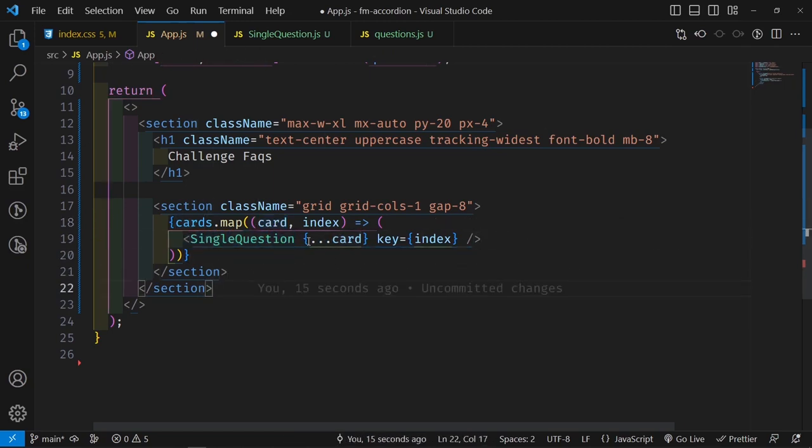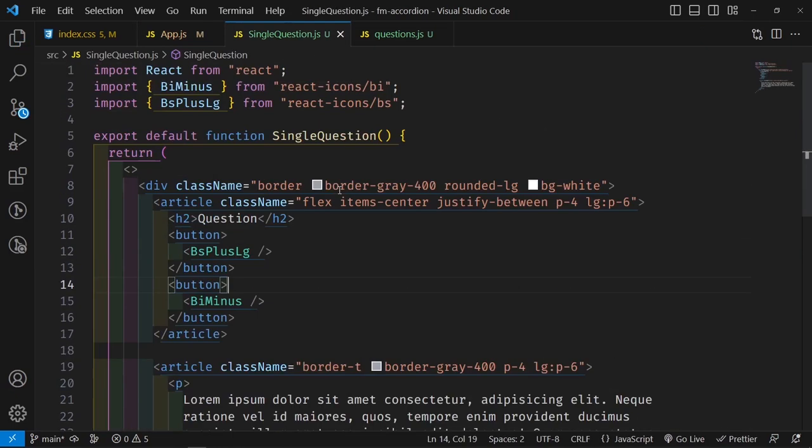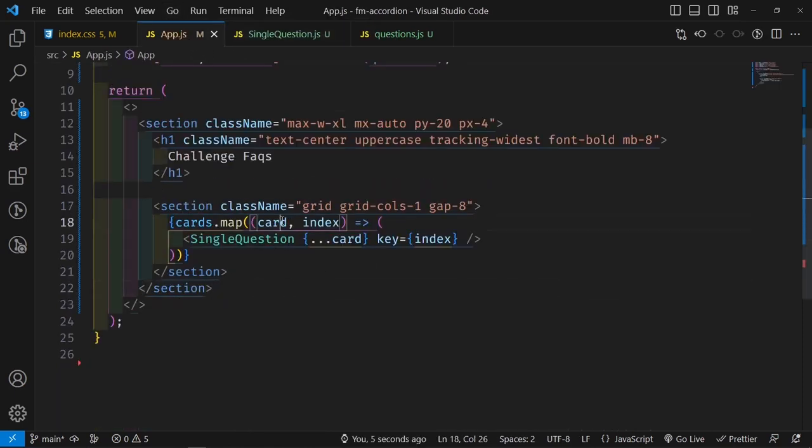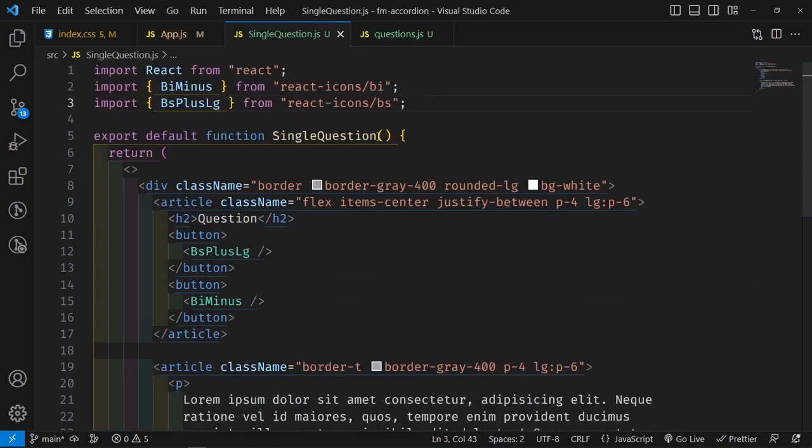And that is what is happening here. And when I save this, now I can go inside single question, and we know that inside the card that we get back, we have a question. We can get a question, and then we can also get the answer. Now obviously this is not going to work because it needs to be inside curly brackets because we are destructuring them.